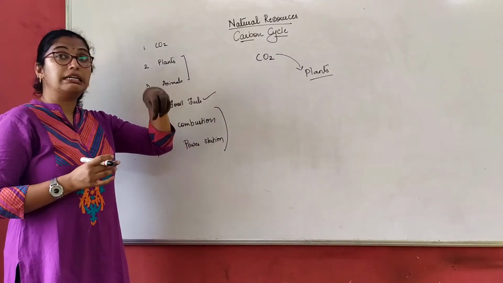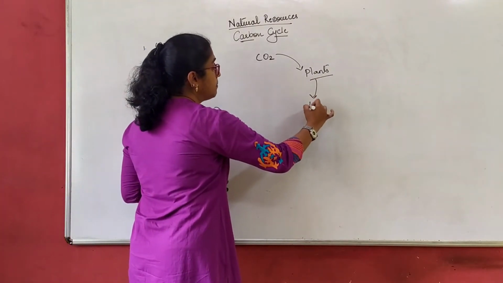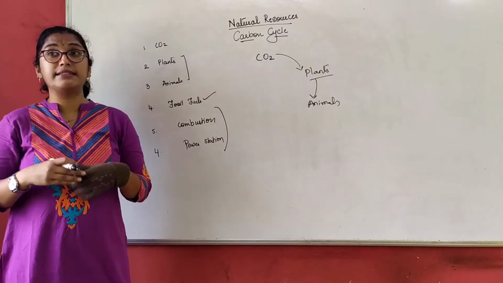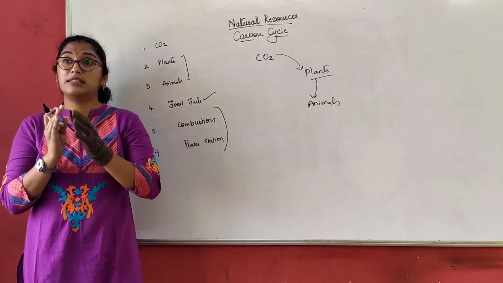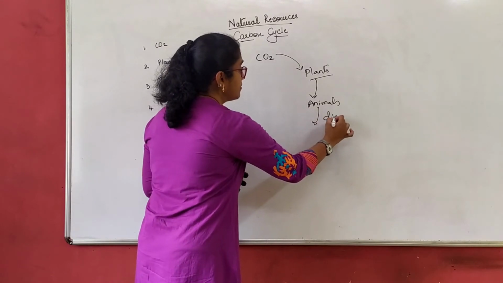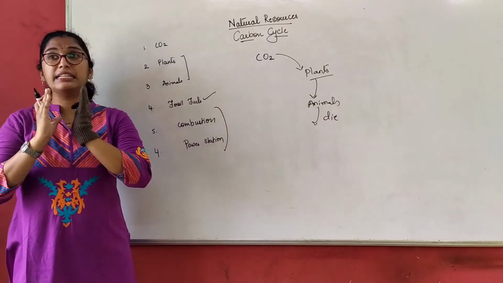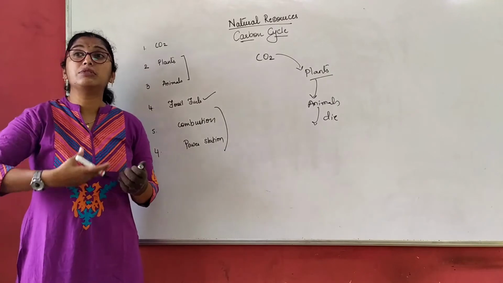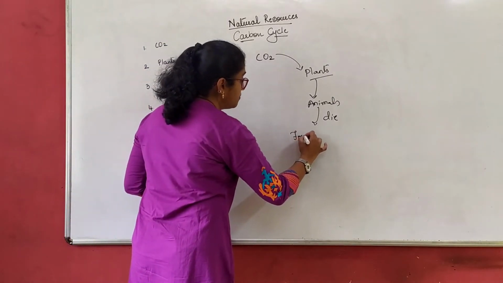Now the carbon content is present in the green plants. Now animals eat these green plants, right? Animals consume the green plants directly or indirectly. The carbon content is also present in the animals. When these animals die, as well as when the plants die, they get decomposed deep inside the earth's crust for millions of years. Due to the decomposition activity, what forms? They form the fossil fuel.